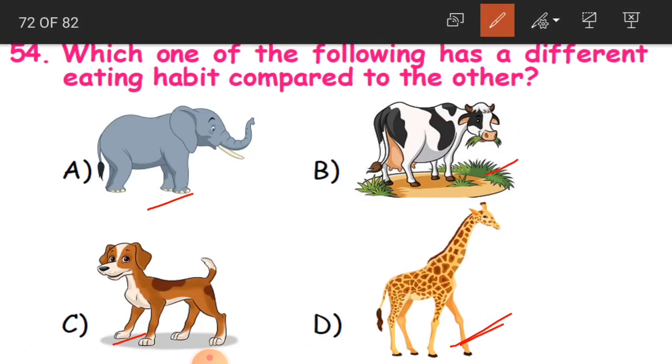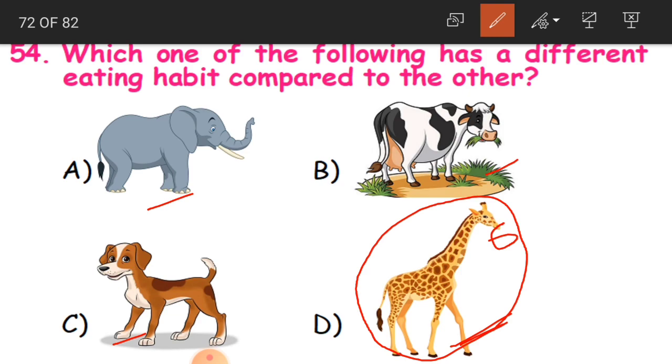Why? Because normally elephant, dog or cow, they'll just bite the food, in the sense they'll take the food and eat it, and again when they feel hungry they are going to eat it. But giraffe, most of the time it spends eating the leaves only, because with its mouth structure it cannot bite large quantities of food at once.